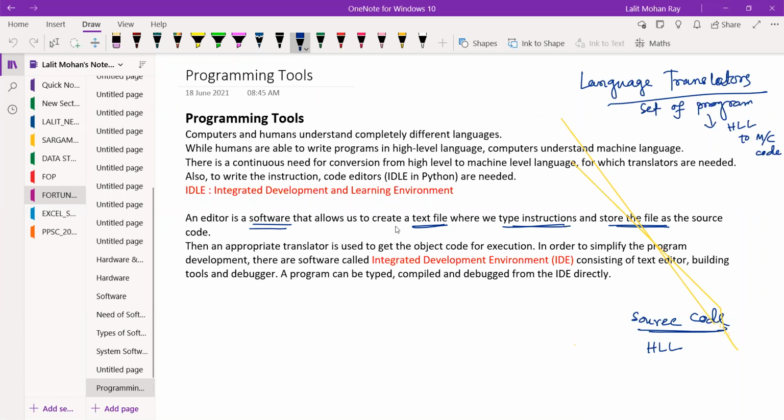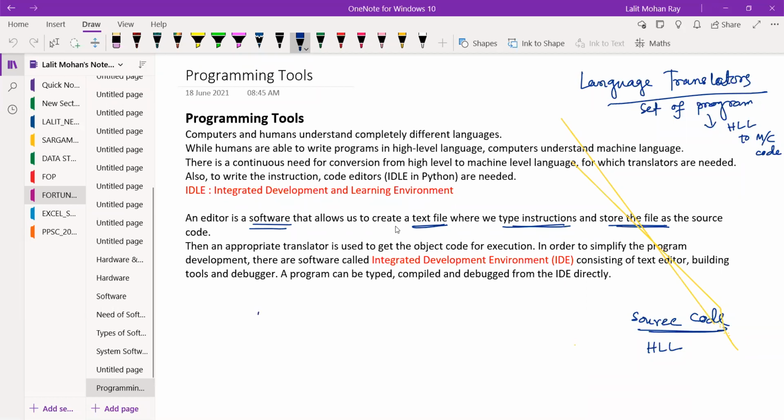Debugged means if there are errors, you find and correct them directly from the IDE. So in the IDE we can type the program, save it, compile it, check errors, and then execute the program. All of you clear about the programming tools? Yes, sir.